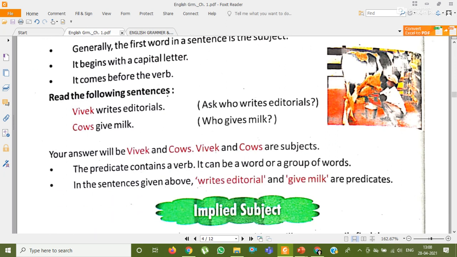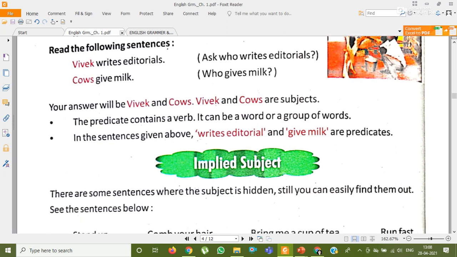So now come to the predicate. What is the predicate? The predicate contains a verb. Because predicate is the action word, it tells us about the action, what the subject does. It can be a word or a group of words. So it can be one word or more than one word. In the sentences given above, write editorials and give milk, these are the predicates.